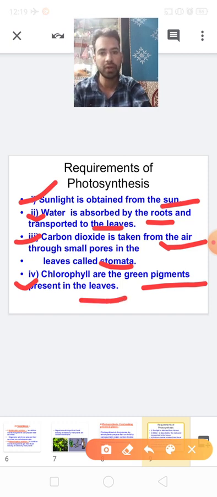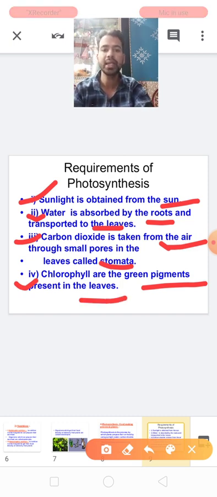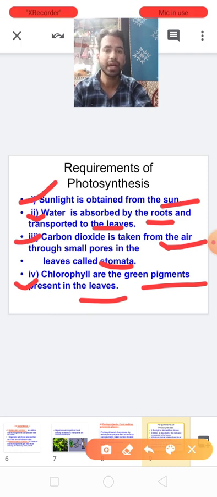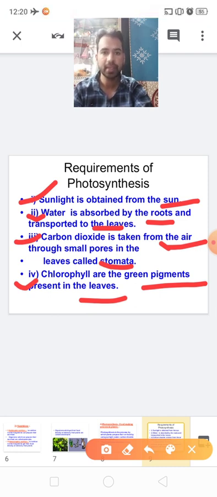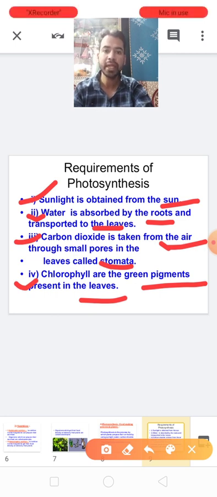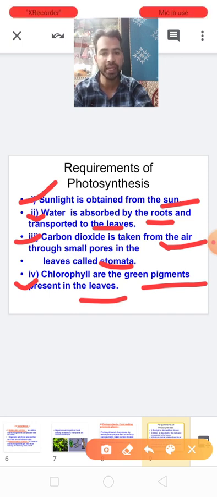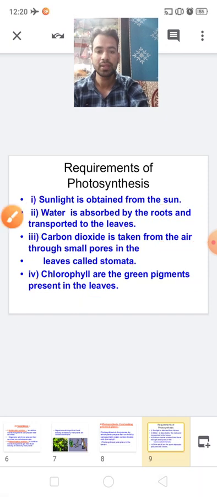Okay, clear about that? The four requirements: number one, sunlight; number two, water; number three, carbon dioxide; number four, chlorophyll. These are the requirements of photosynthesis. Clear about photosynthesis? I repeat once again, photosynthesis is the process in which green plants prepare their own food by use of sunlight, water, carbon dioxide and chlorophyll. Okay, clear?